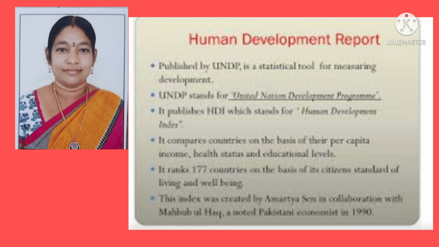It ranks 177 countries on the basis of their citizens' standards of living and well-being. This index was created by Amartya Sen in collaboration with Mahbub ul Haq, a noted Pakistani economist, in 1990. This Human Development Report is helpful to the development of countries.